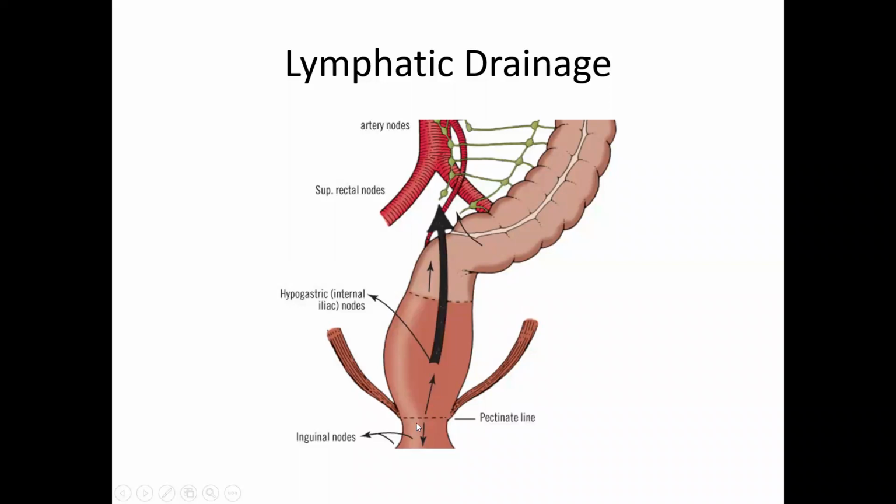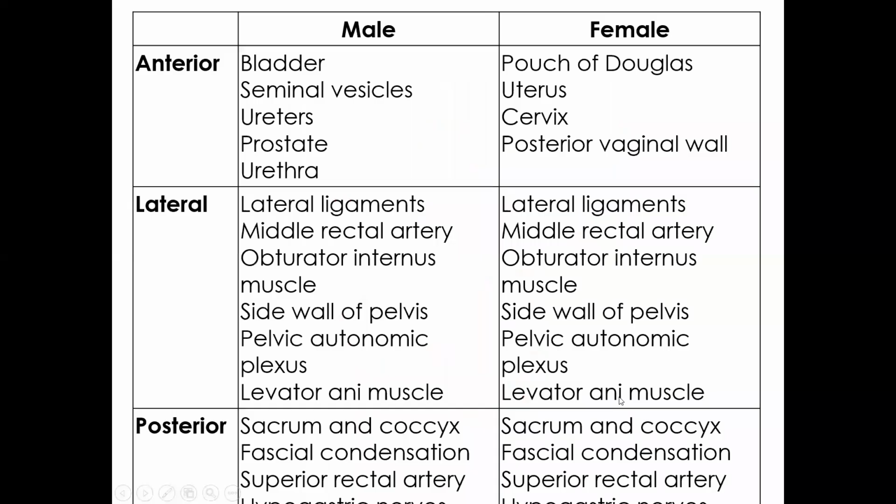The pectinate line is the junction. In the per rectal examination in males, anteriorly, you will feel the bladder, submucous urethra. In the females, you will feel anteriorly from the per rectal examination the pouch of Douglas, uterus, cervix, posterior gland.